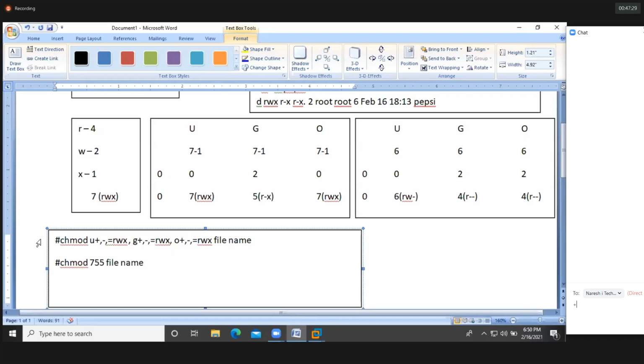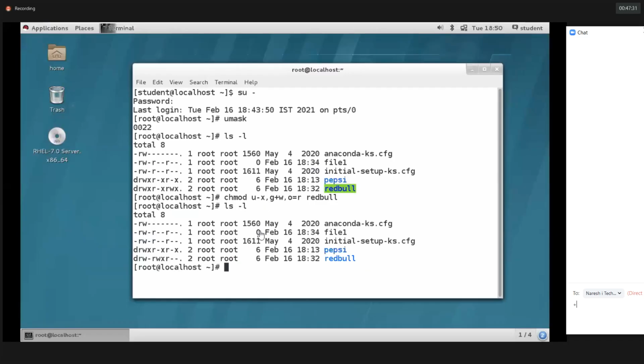So both are the same. Okay, so let's see, I'm providing the permission with the help of numerical values. chmod 7, full permission for user, 5, rx permission. 5 means 4 plus 1. So 4 is the value of r, x has value 1. So rx, again 5 for other users, rx permission for other users. I'm providing the directory called Red Bull here.